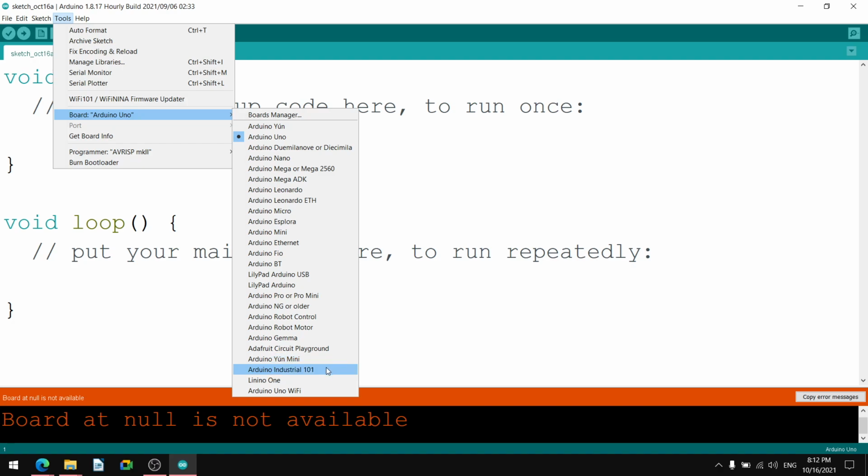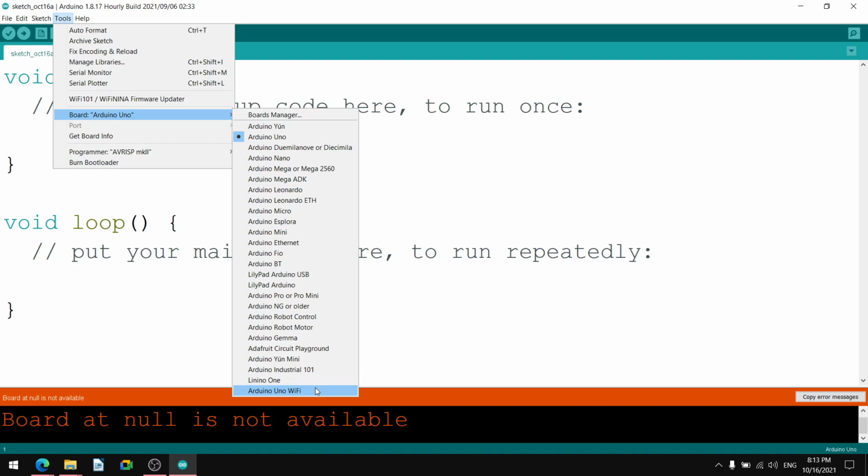Arduino Industrial 101, Linino One, Arduino Uno Wi-Fi is there, Arduino Uno is there. If you use Arduino Uno and a Wi-Fi module on it, that can be connected separately. You can connect the module, then it will also go for Wi-Fi facility, and Arduino Uno Wi-Fi has Wi-Fi already available.